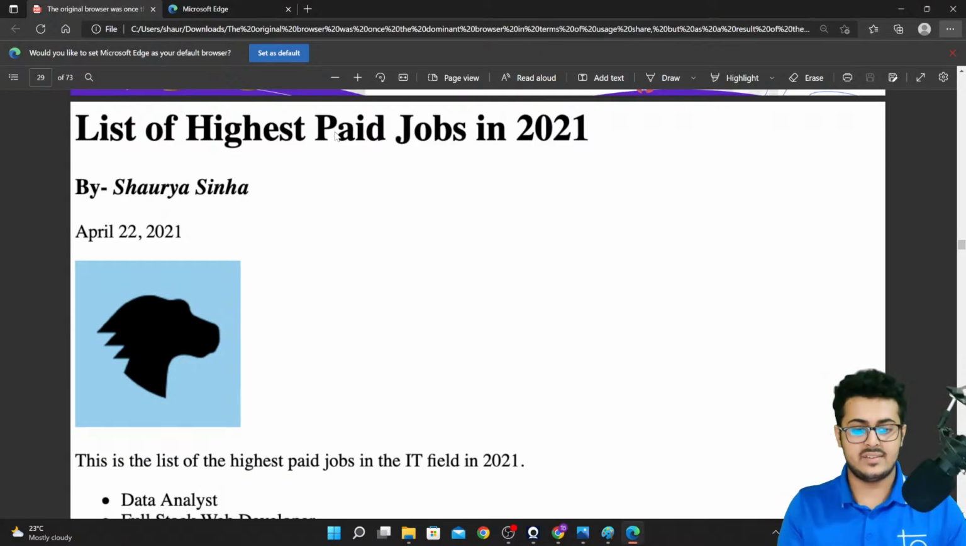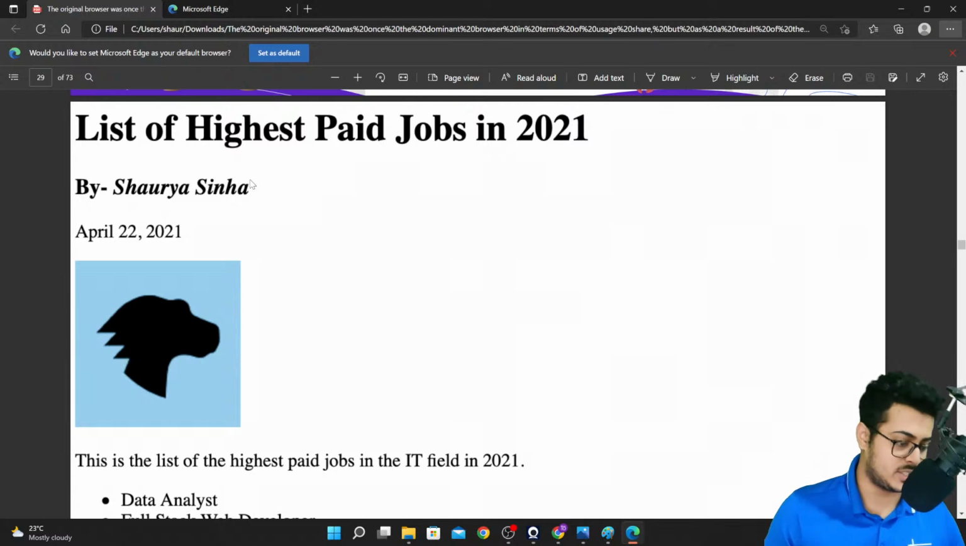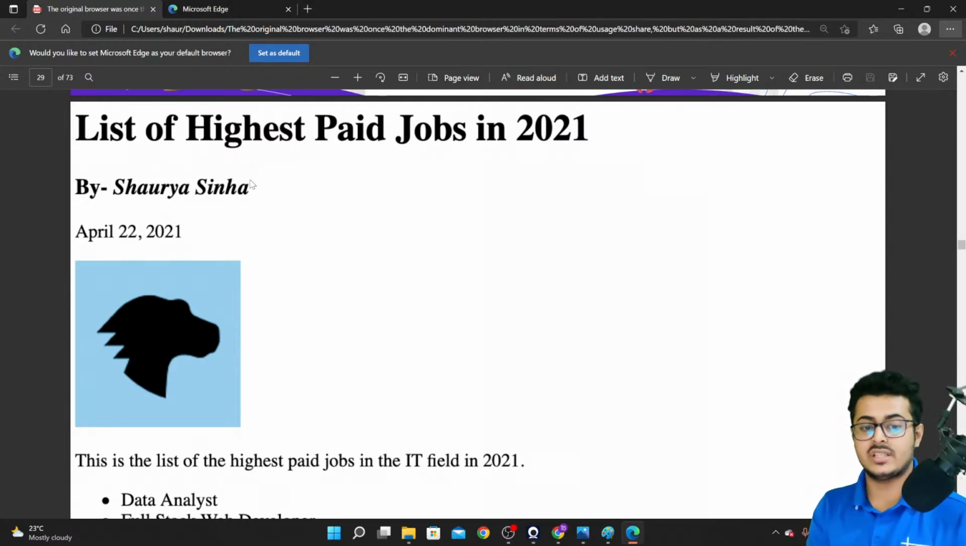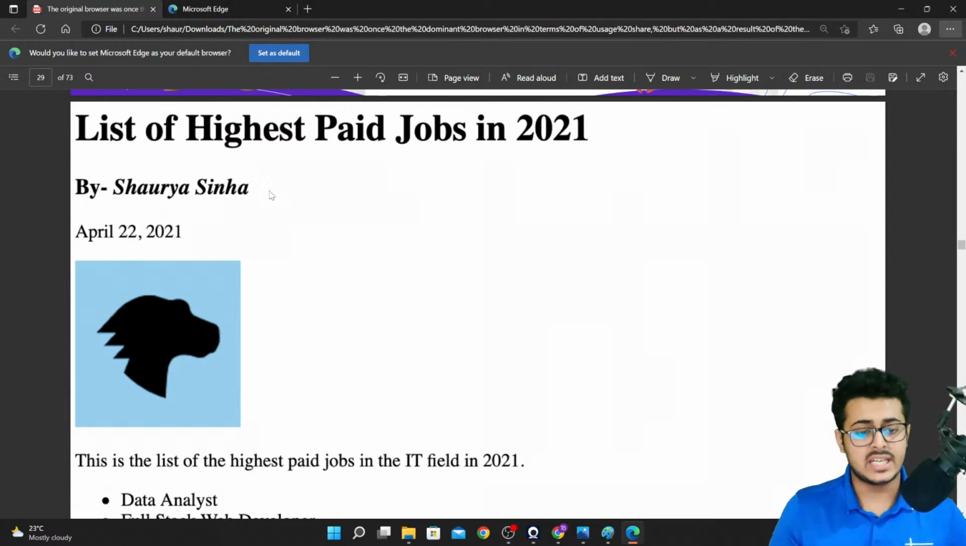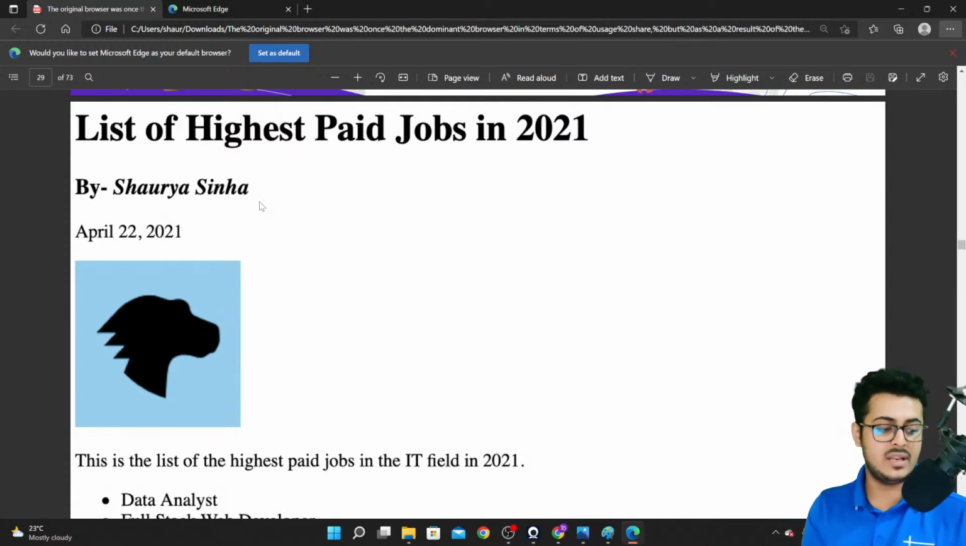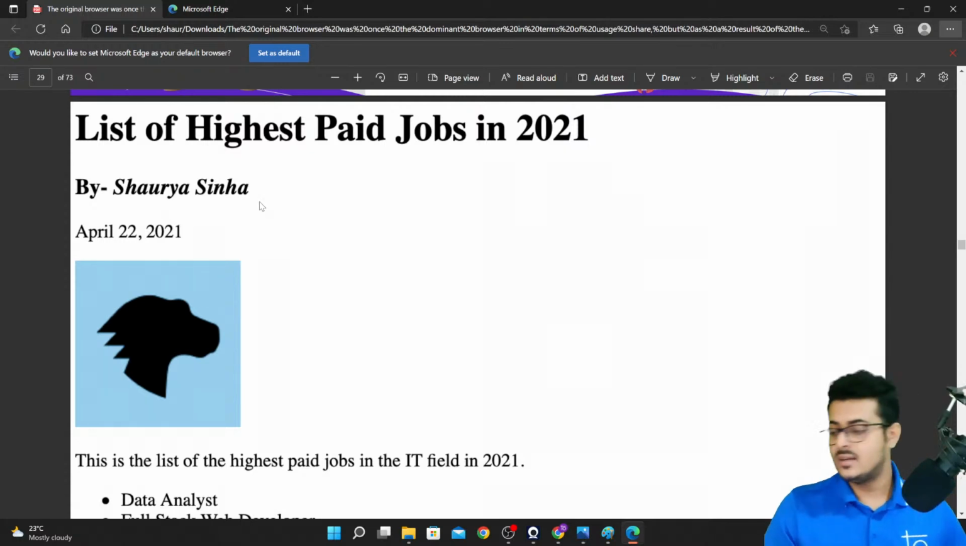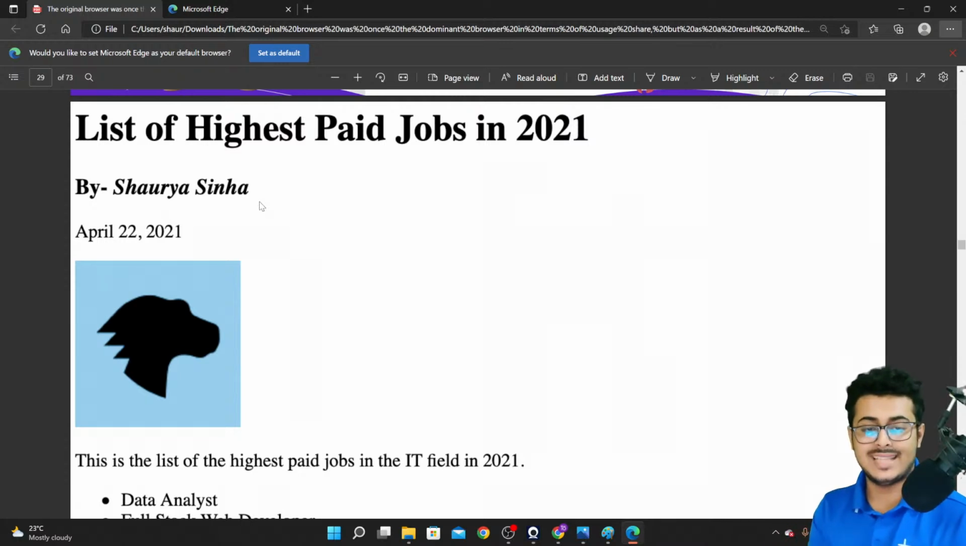The next particular line that we are having is by Shaurya Sinha. Now this by Shaurya Sinha that you are able to see right over here looks almost half the size of the normal H1 tag. So for that reason, we will be using the H3 tag. Okay, that is half of that of the H1 tag. So we'll be using the H3 tag right over here.